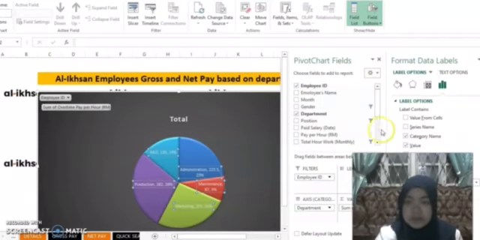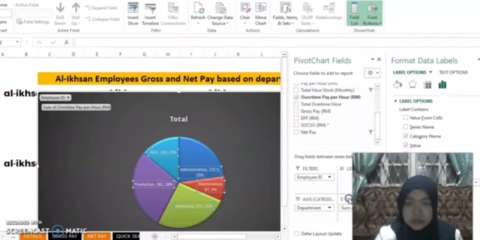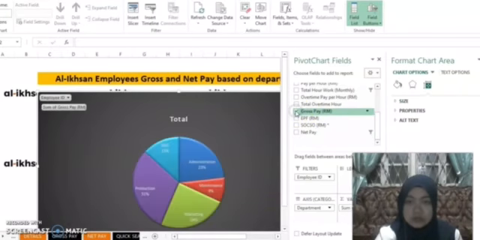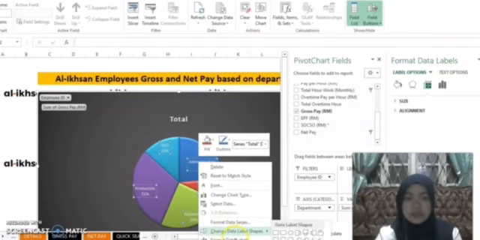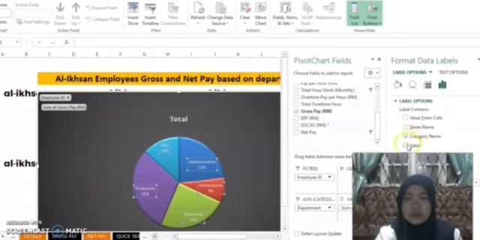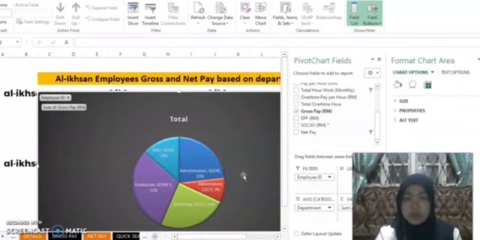So if you want to change to gross pay, okay, this is gross pay. Administration is 23%, maintenance 9%. If you want to see the value also, we can format the data labels. See here, it's the total of the gross pay for the departments that we want to see.